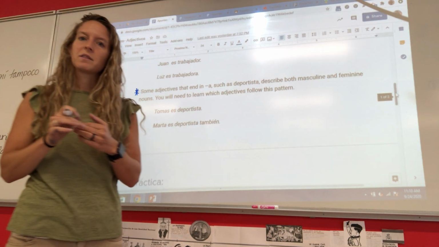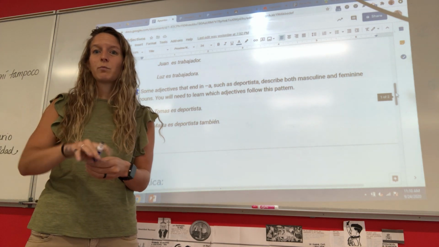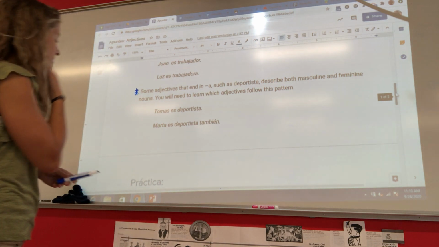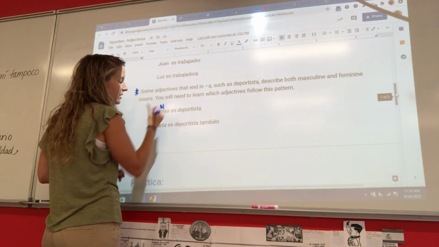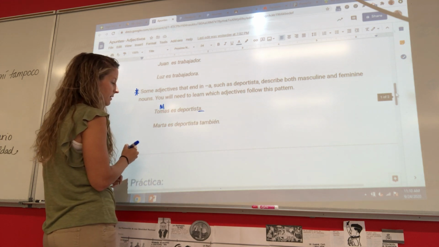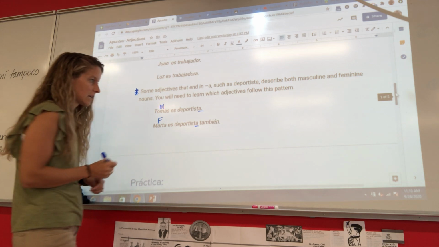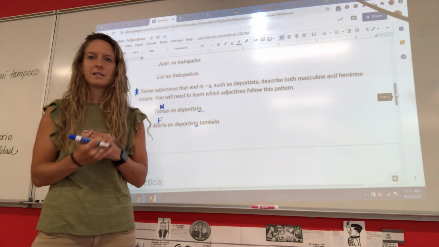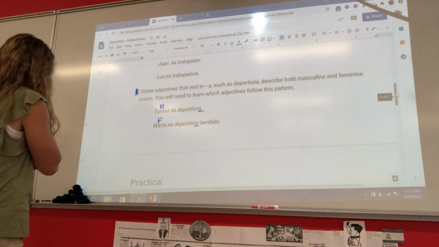Ends in an A, but there's no deportisto, all right? It's deportista for both guys and for girls. Deportista for both guys and girls. So Tomás, even though he's a guy, masculino, deportista. Marta, femenina, deportista también. So deportista does not have a masculine form. It's the same for both. All right? Let's look at some practice.